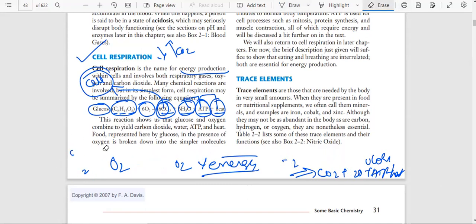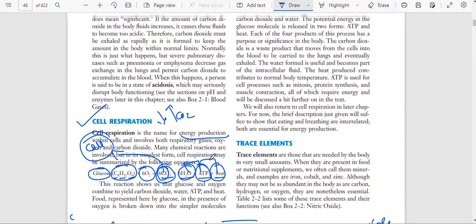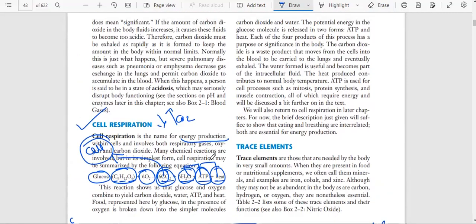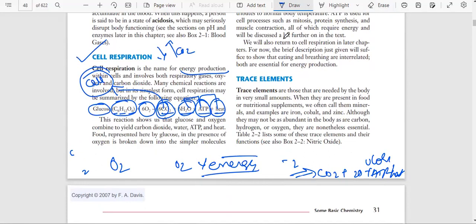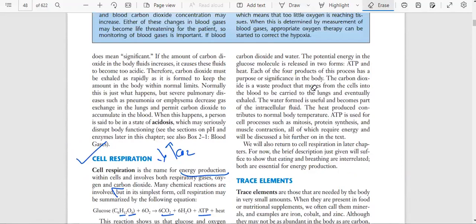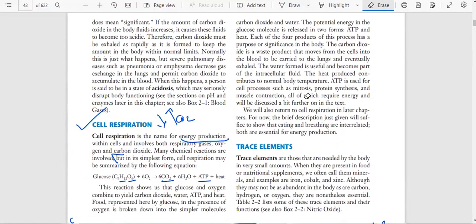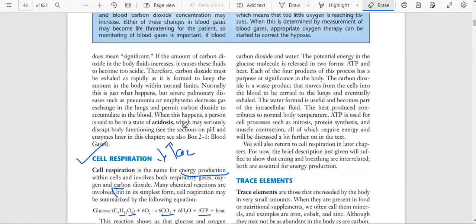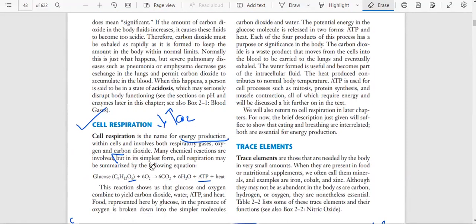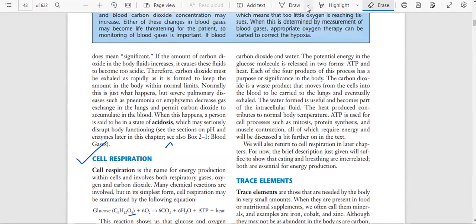Here food is represented by glucose, which in the presence of oxygen is broken down into simple molecules, carbon dioxide and water. Then it breaks down into carbon dioxide, water, ATP and heat. The potential energy in the glucose molecules is released in the form of ATP and heat.